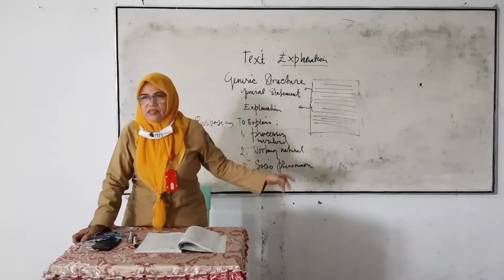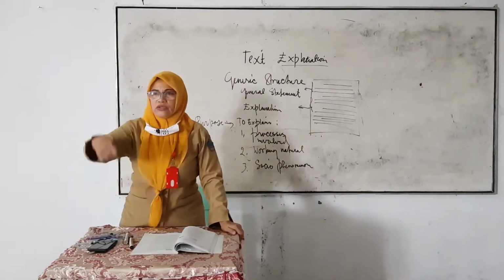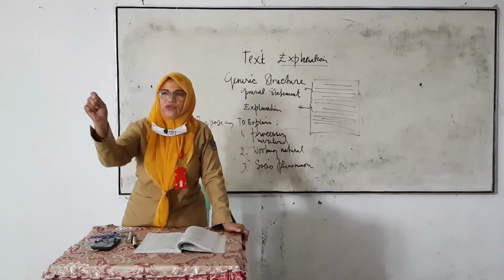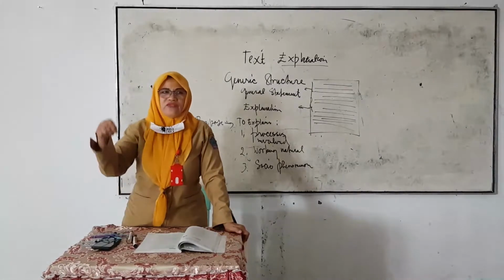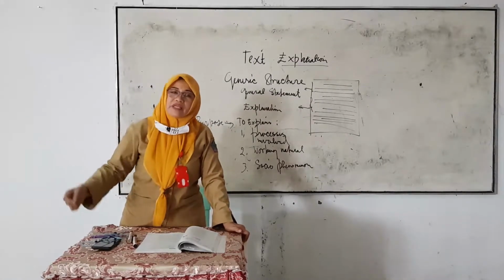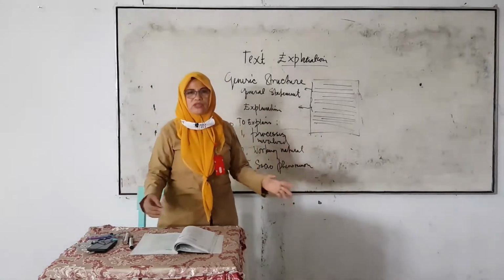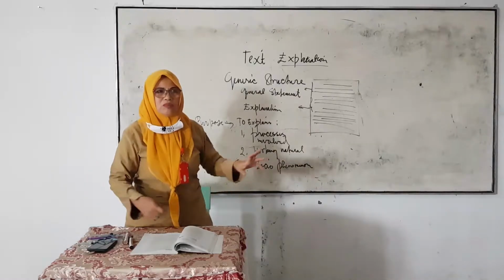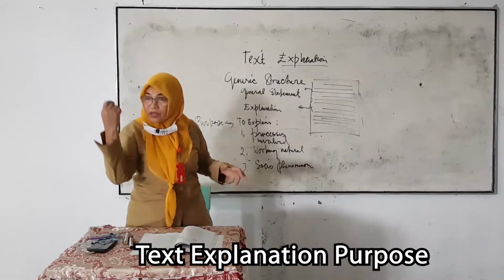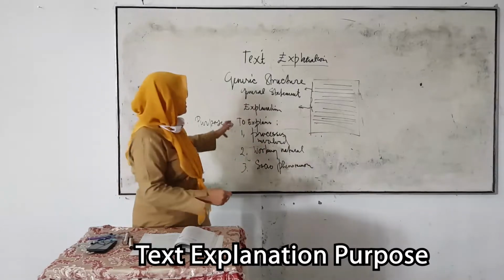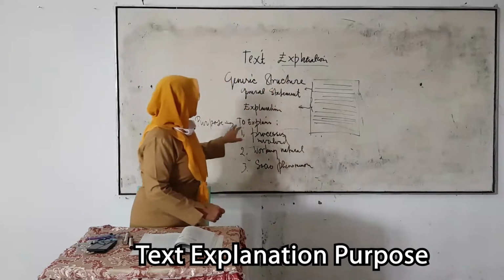So, in this case, text explanation. You've already given examples like tsunami and flood. But before the examples, there is the purpose of text explanation.